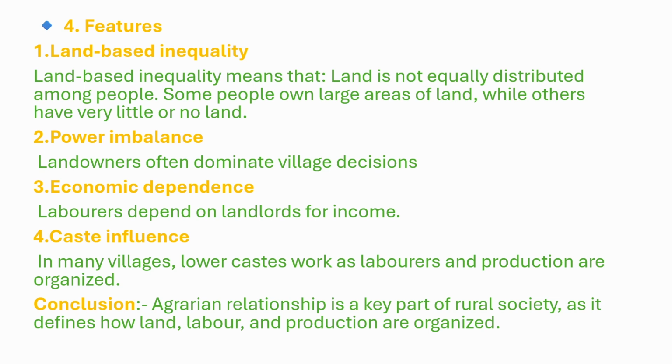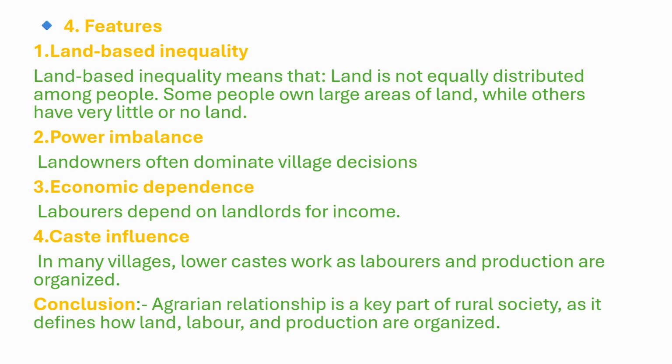Fourth is caste influence. In many villages, lower caste work as labor. Caste influence in agrarian relationship means agricultural roles and relationships are affected by the caste system.